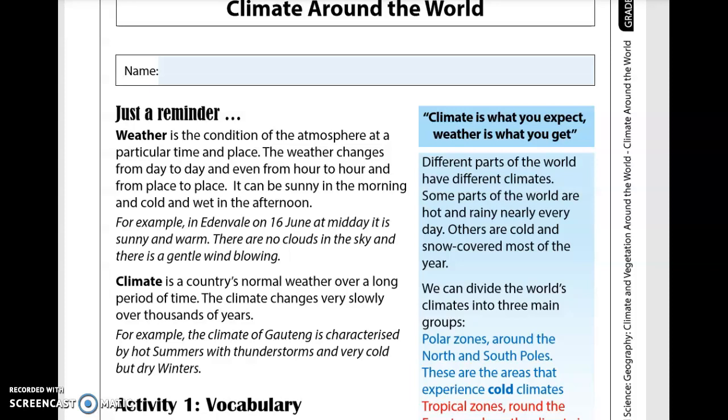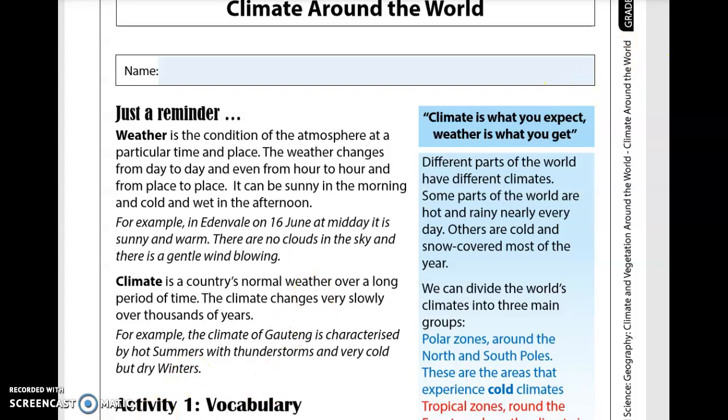Good day, grade 6s. Today we're going to formally start with our term 3 geography work, and I would like you to write today's date and also your next to your date write term 3, and then underneath your date write climate around the world.